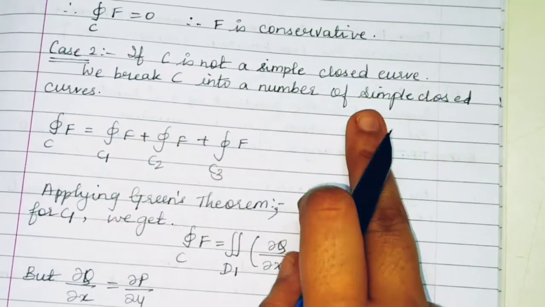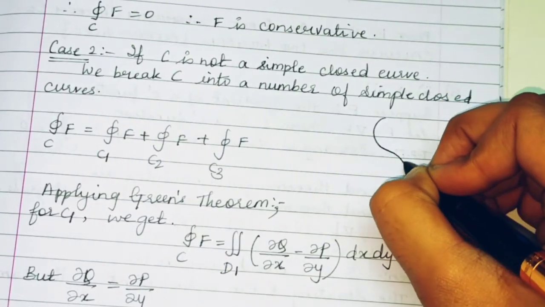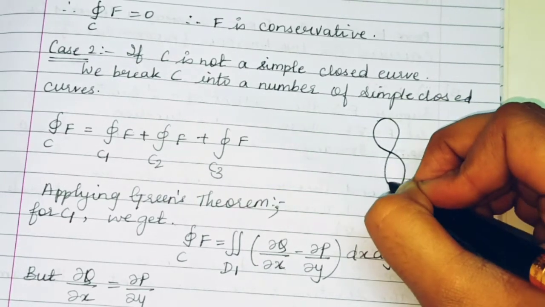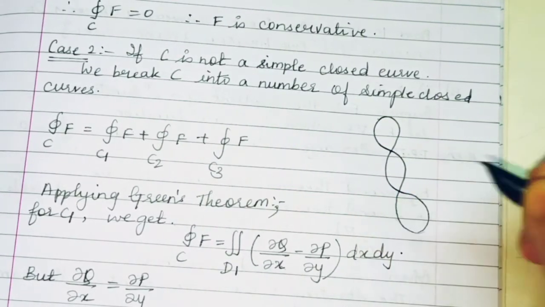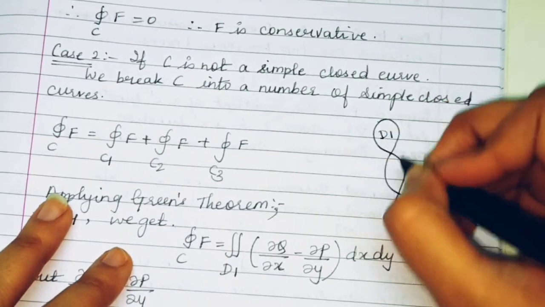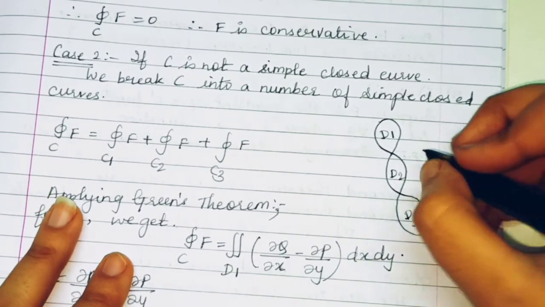And for case 2, C is not a simple closed curve and therefore we break it into smaller simple closed curves. So let us draw. It is a DNA like structure, so that we get three different simple closed curves formed by one non-simple closed curve.